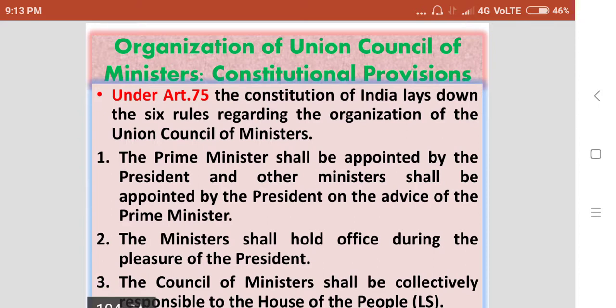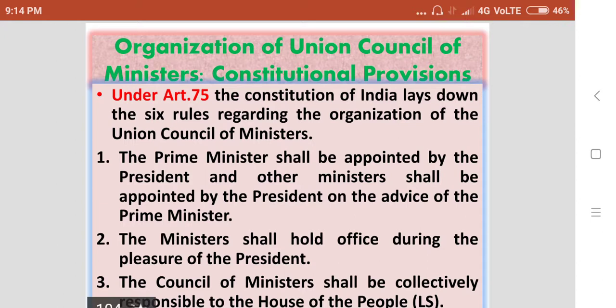Organization of the Union Council of Ministers. So these are the constitutional provisions. Under Article 75, the Constitution of India lays down 6 rules regarding the organization of the Union Council of Ministers. First, the Prime Minister shall be appointed by the President, and other ministers shall be appointed by the President on the advice of the Prime Minister.